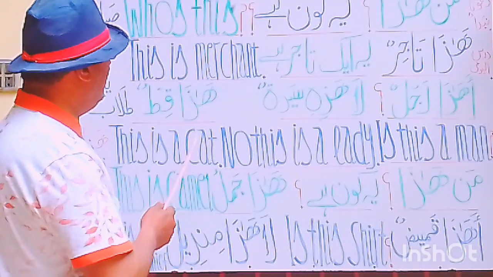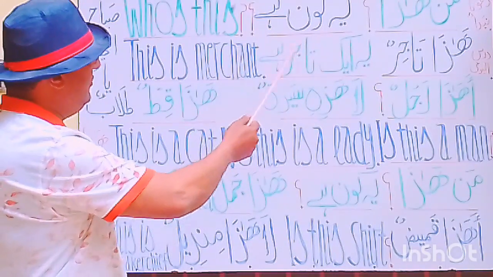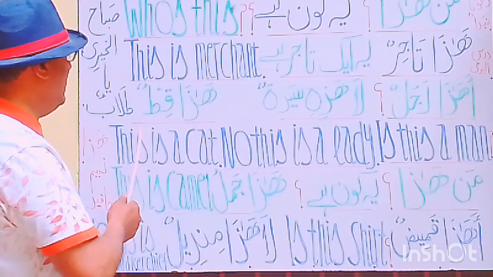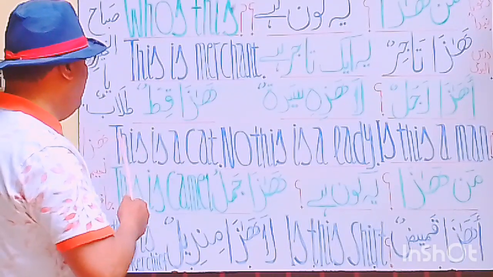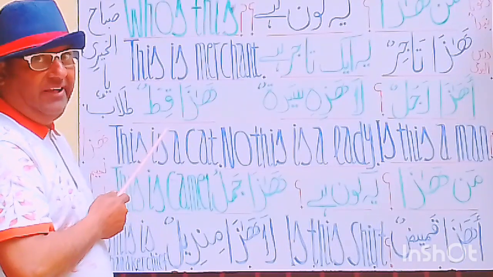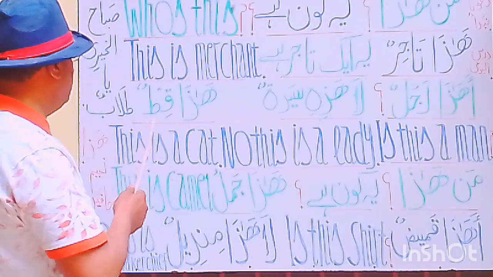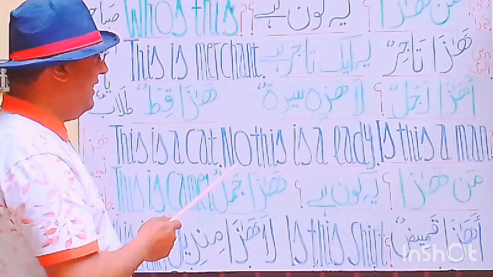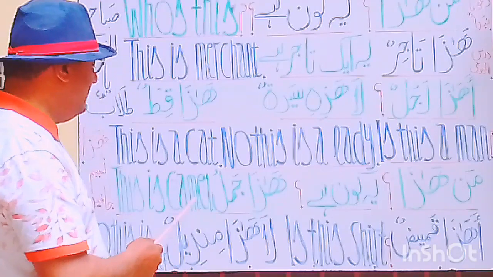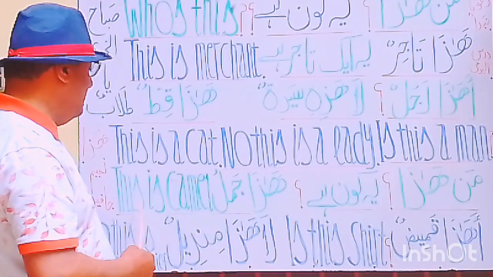And here, see my students, Man haza. Who is this? Haza kitun. This is a cat. Kitun means cat. Haza jamalun.